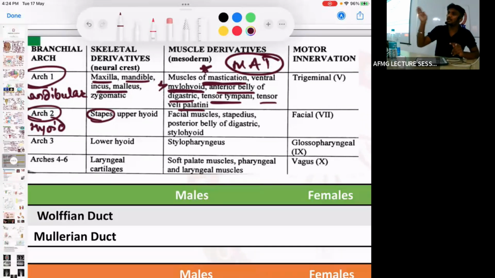Tensor veli palatini opens the Eustachian tube opening. Which nerve develops from the first arc?